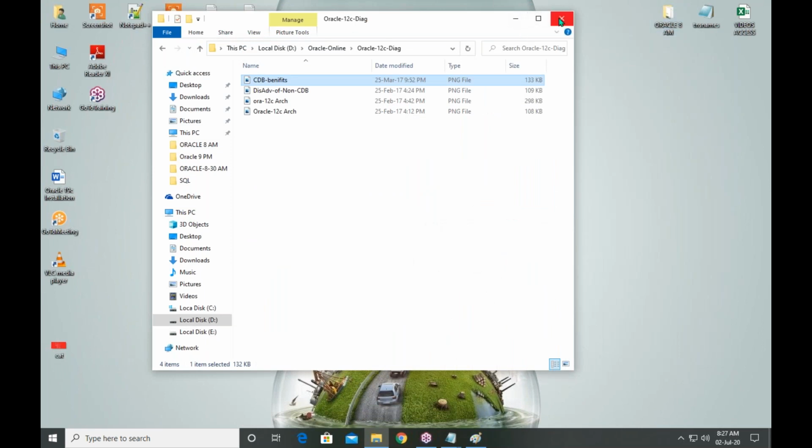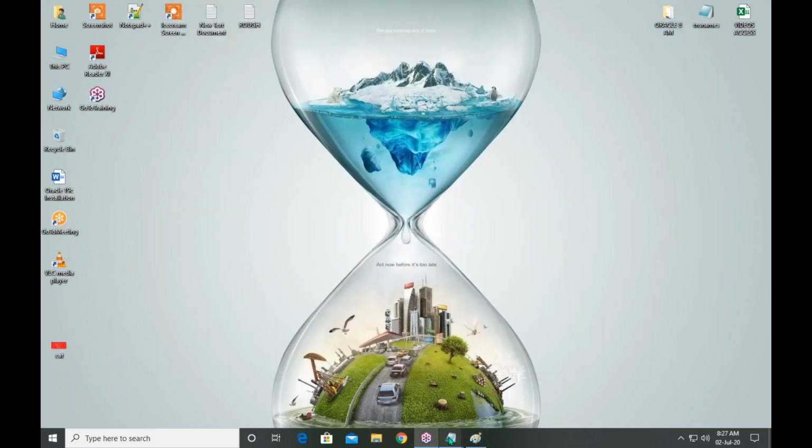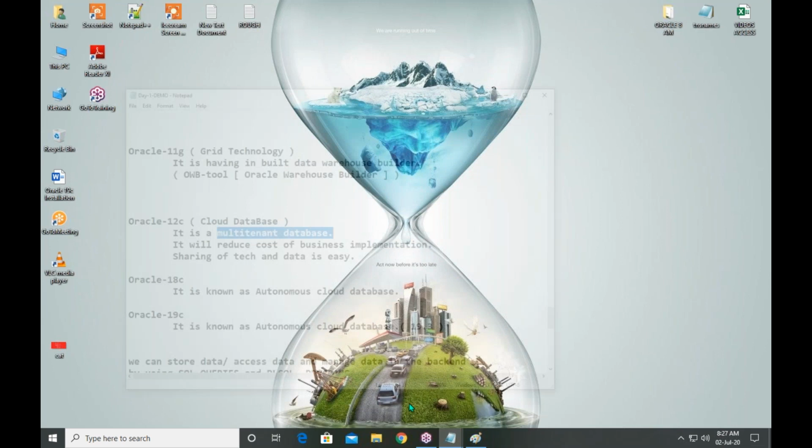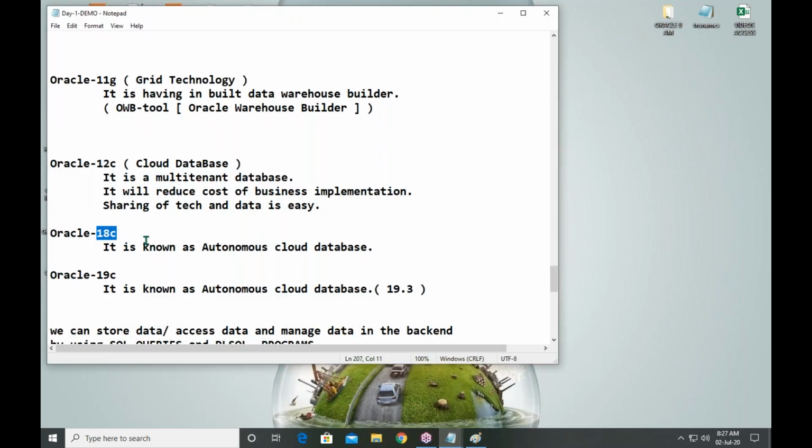Okay. Now, what is Oracle 18C? The next version is 18C. It is also a cloud database, but an autonomous cloud database. And it has support from the Oracle company up to 2023.